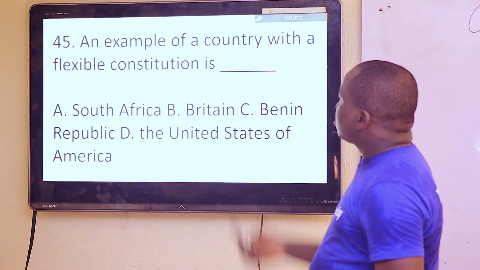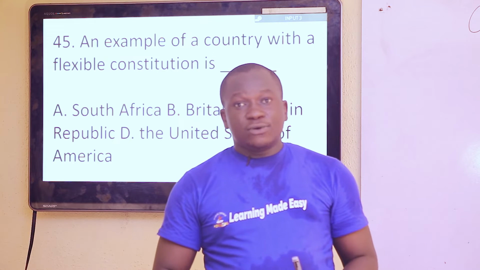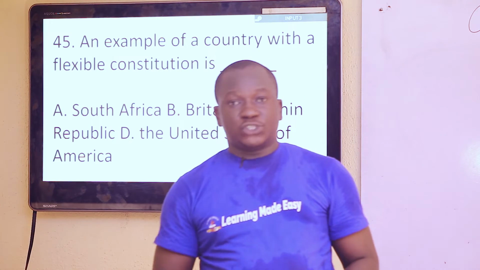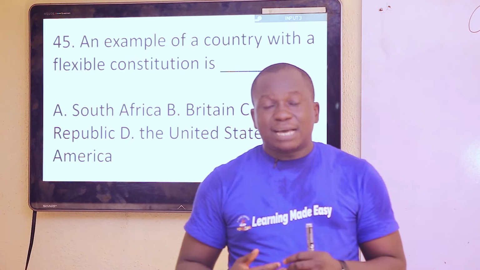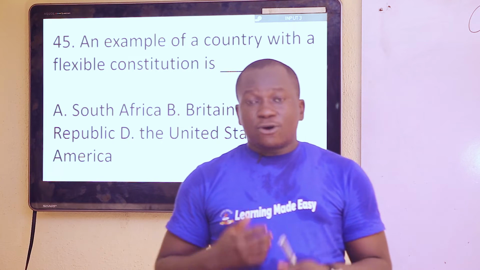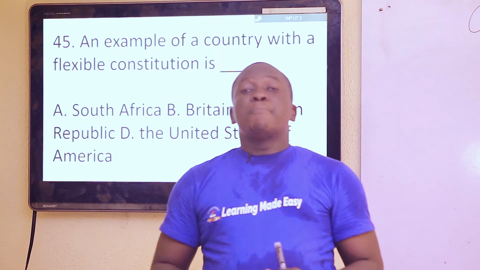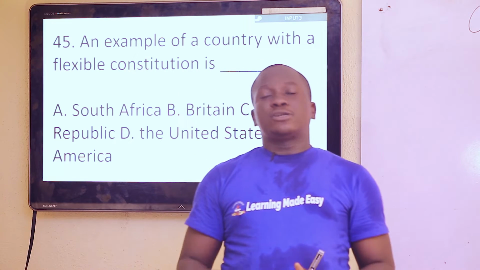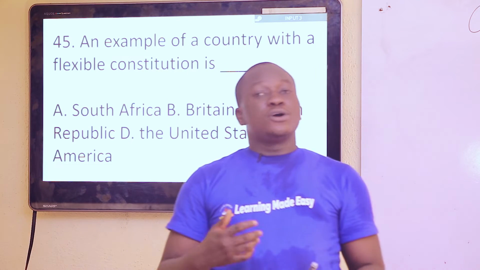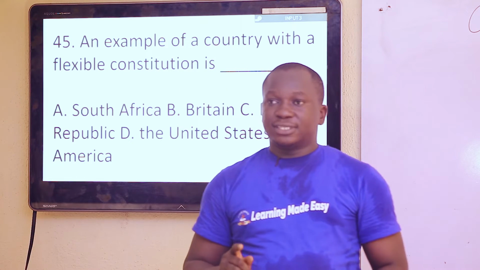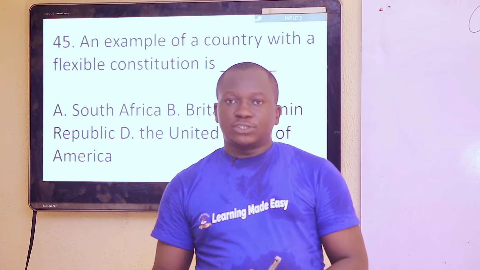An example of a country with a flexible constitution is dash. Now, for you to answer this question accurately, you have to have a good grasp of what flexible constitution is. When we say a constitution is flexible, students, it has to be a constitution that can be easily amended. Because if a constitution is difficult to amend, such a constitution is called a rigid constitution. But when a constitution is easy to amend or does not require special procedures for its amendment, it is called what? A flexible constitution.